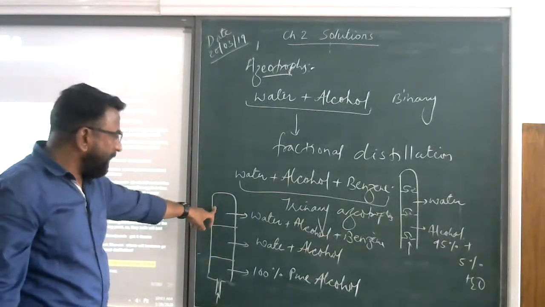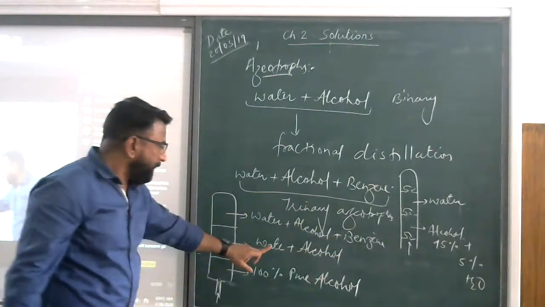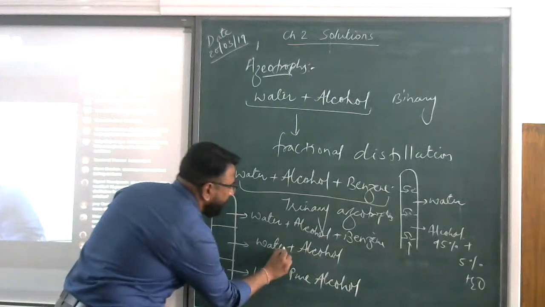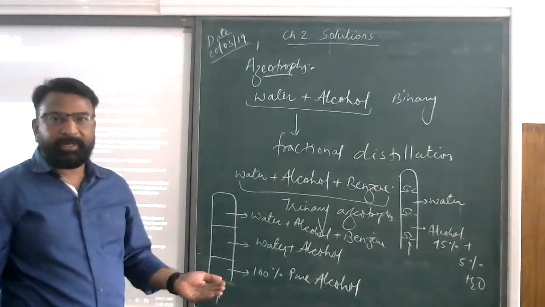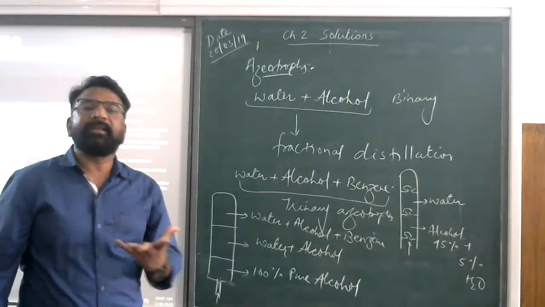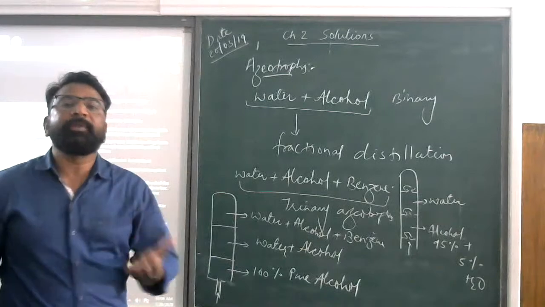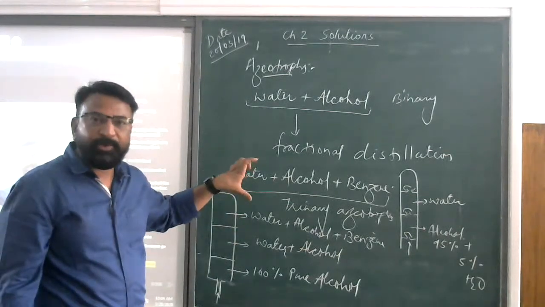So at low temperature, water, alcohol, and benzene will be separated. Now here water and alcohol will be separated, and in the third one, 100% pure alcohol will be separated. Although the quantity of the alcohol will be less, the question was how you obtain 100% alcohol from this combination. Did you understand this part?